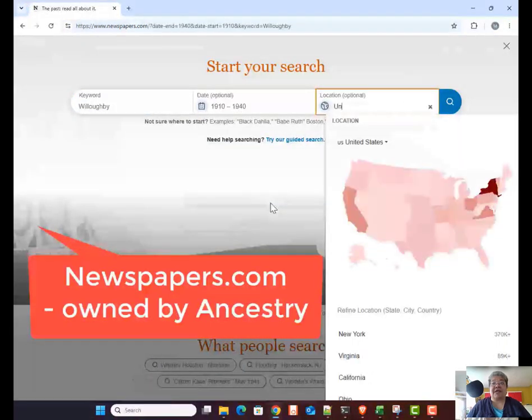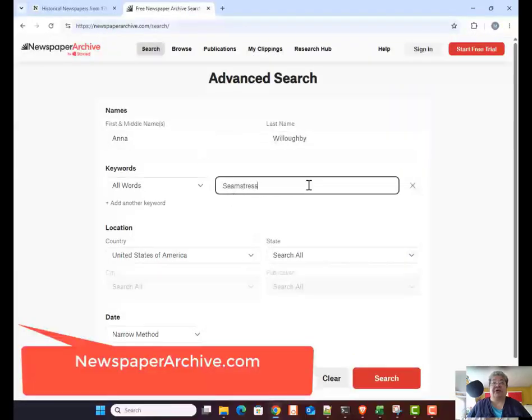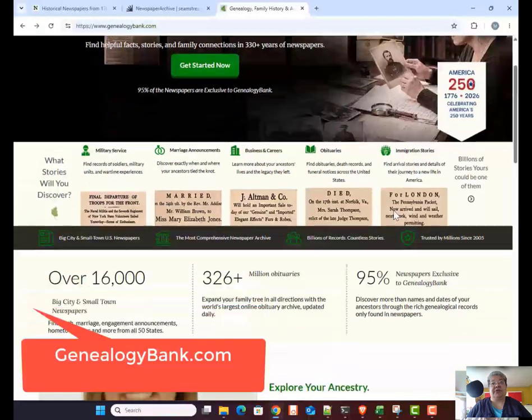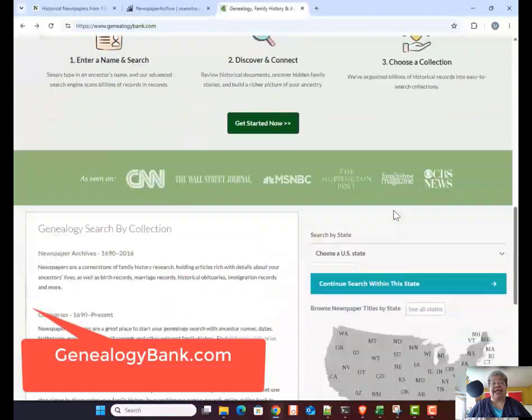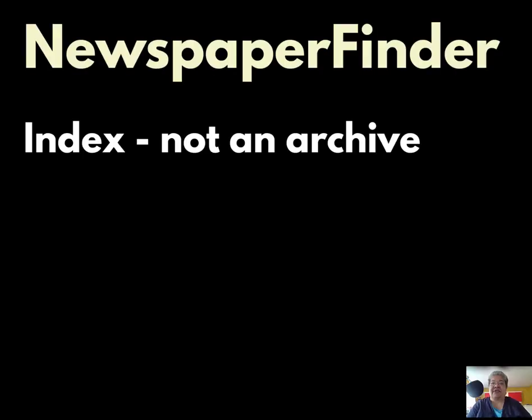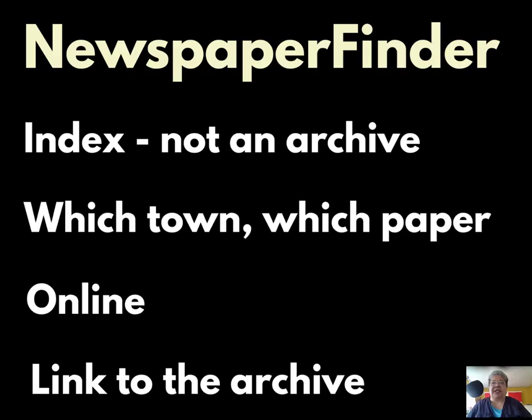Here's the mess that Newspaper Finder solves. Digitized newspapers are scattered across dozens of separate sites. Some are free, the biggest archives are behind a paywall. Newspaper Finder saves you from going to each one and using the search features that vary widely and wildly in quality. One thing to be clear, Newspaper Finder is an index, not an archive. It doesn't give you the clipping.